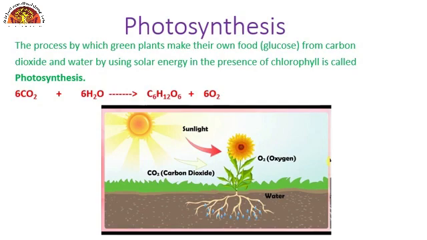The whole process can be summarized by this equation. We can see in the equation that 6 molecules of carbon dioxide combine with 6 molecules of water and make 1 molecule of glucose and give out oxygen in the presence of sunlight and chlorophyll. In the diagram you can see that sunlight is absorbed by the leaves, carbon dioxide is absorbed by the stomata, and water and minerals are absorbed from the soil, and oxygen is given out and glucose is formed in the leaves. So this was the process of photosynthesis.